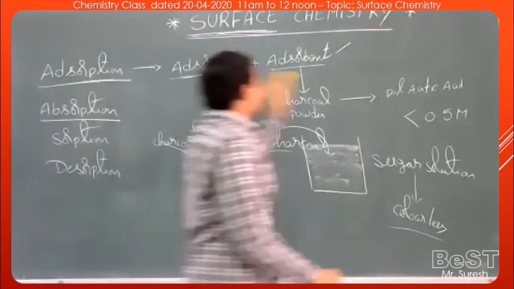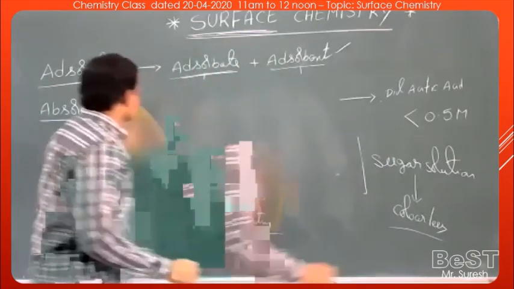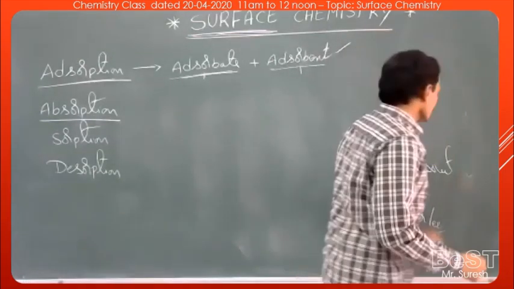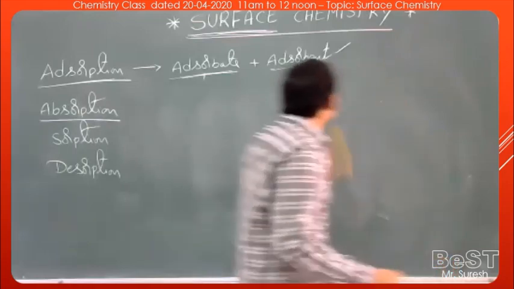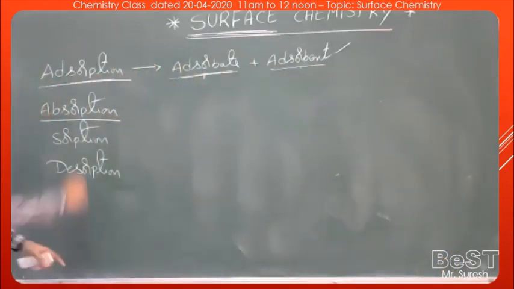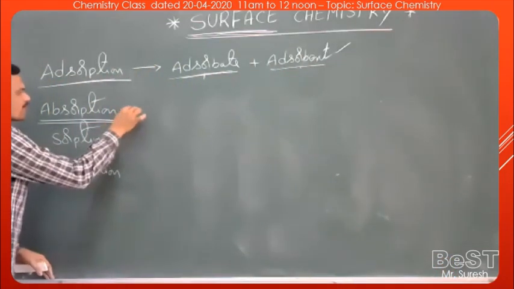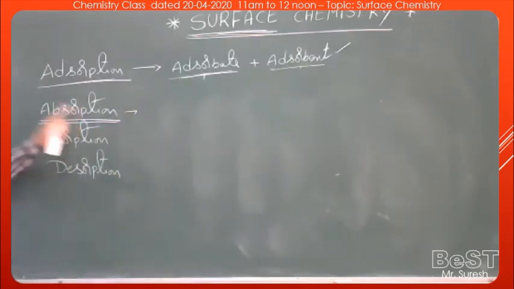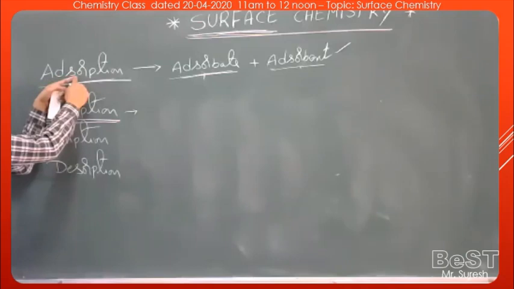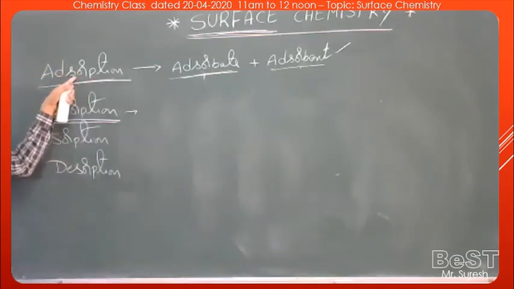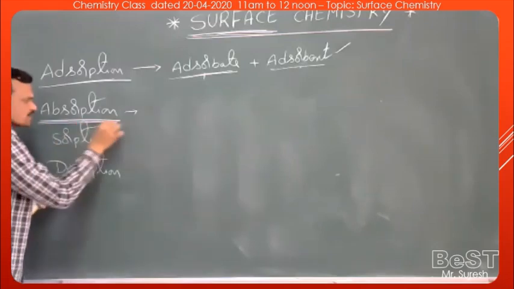The second term here is absorption. What is absorption? Absorption is a bulk phenomenon, whereas adsorption is a surface phenomenon. This is the basic difference between these two. Let's see first what absorption is.